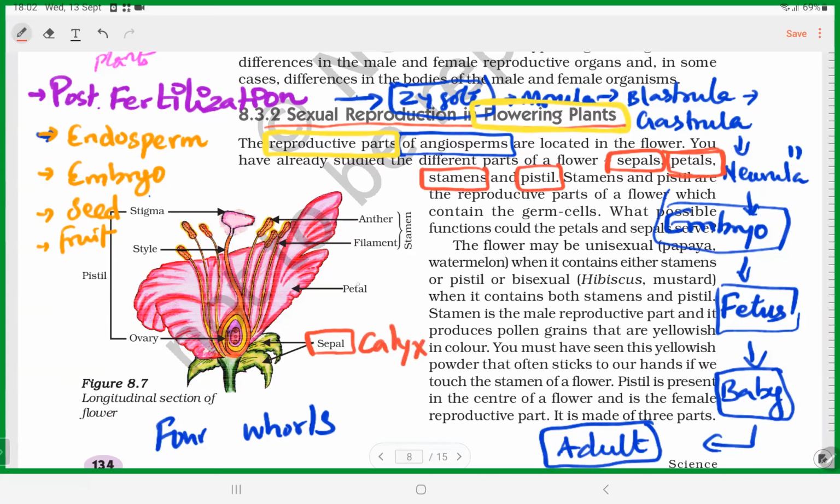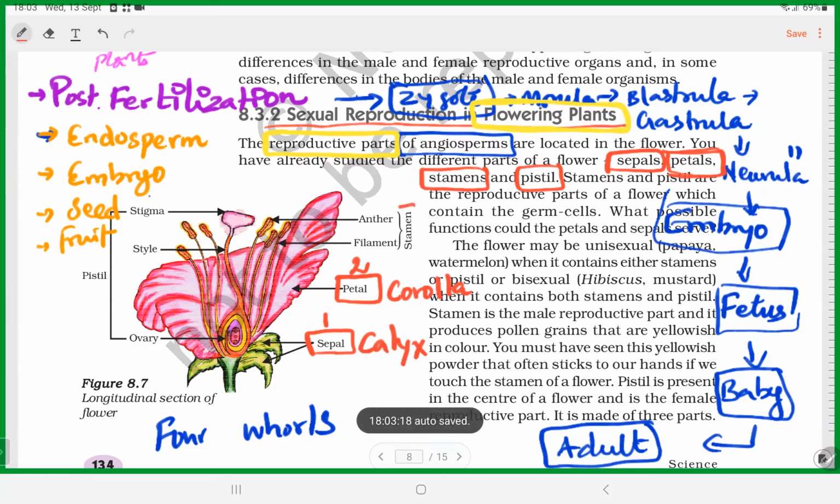And then the second whorl is called petal. Petals are also called corolla. What is the technical term? Corolla.